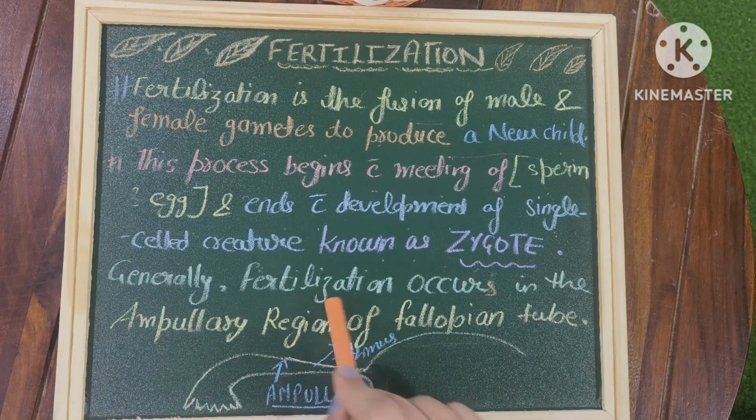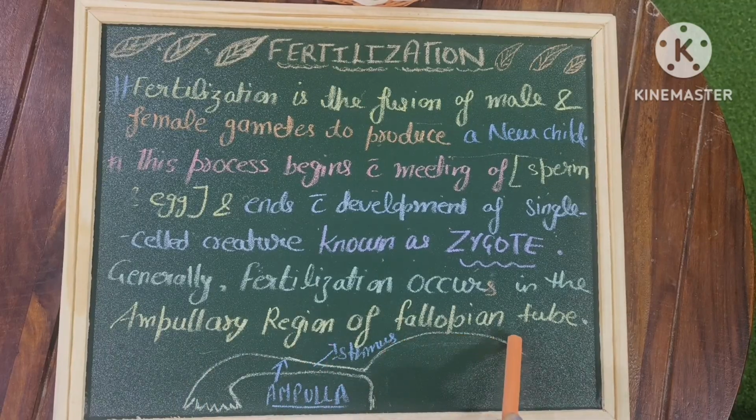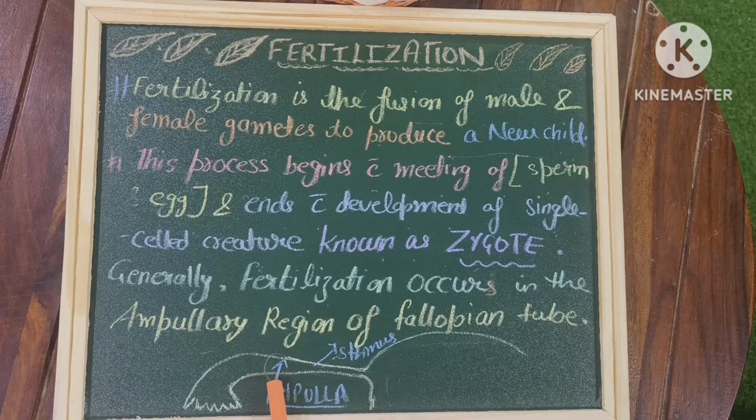Generally, fertilization occurs in the ampullary region of the fallopian tube. Here I have shown it through a rough diagram. See, we considered this the uterus, and this is the fallopian tube. So this is the ampullary region, the ampulla part of the fallopian tube. Here generally the fertilization occurs.